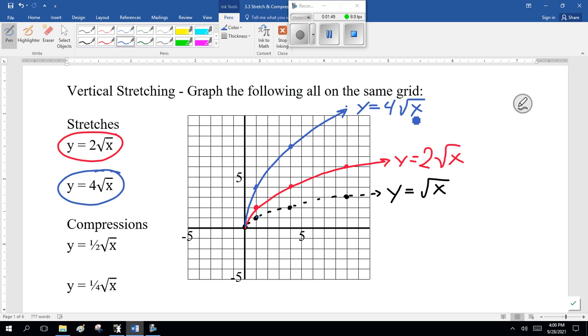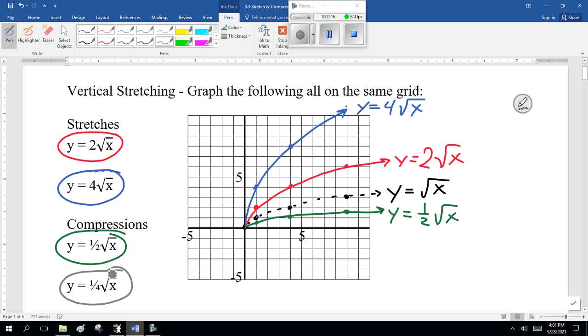Now, a compression, on the other hand, y equals 1 half square root of x. What happens to that? Well, y was 1. Half of 1 is a half. Y was 2. Half of 2 is 1. Half of 3 is 1 1/2. So it goes something like that. Now, take a wild guess what 1/4 square root of x would be. Yes, 1/4 is high. Something like that.